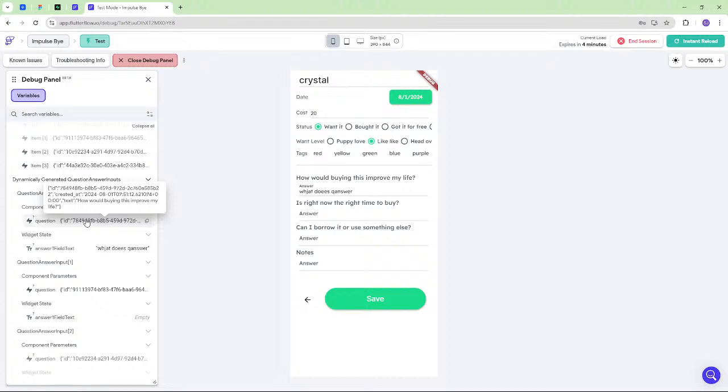Maybe we should have a page level variable storing which... a part of me wants to store both the question and the answer.